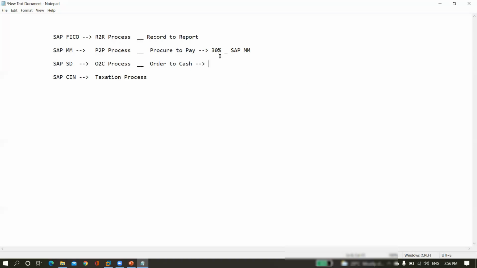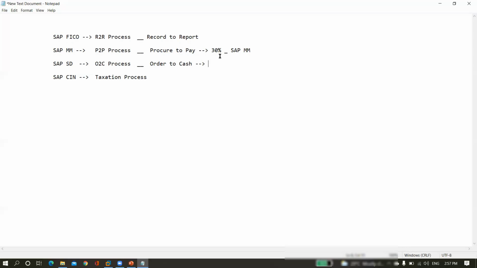30% of the subject means we need to understand the configuration data at the MM level, the master data that belongs to SAP MM, and the transactional data posted by SAP MM end users. Then we need to understand the reporting part about the P2P process. What you need to know is that we need to understand 30% of the subject which belongs to SAP MM.